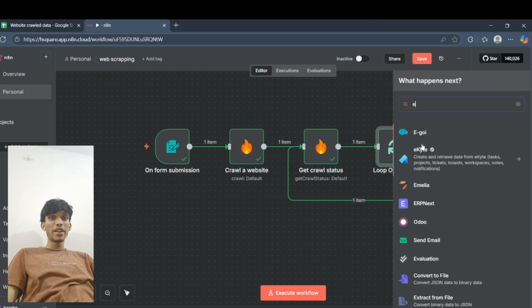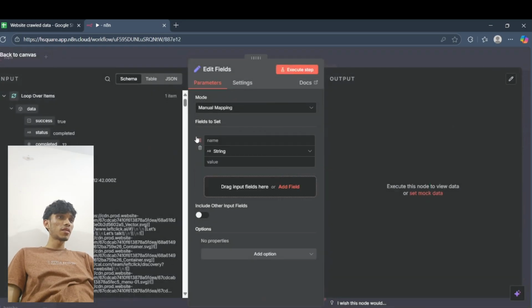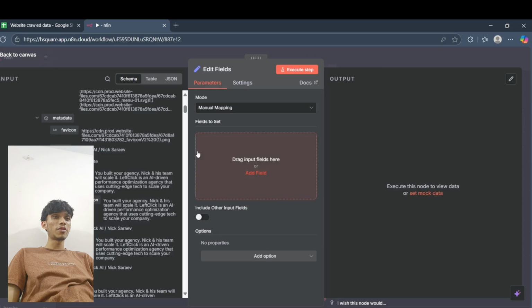Right now, before adding it to Google Sheets, we just have to add an edit fields node right here. We'll drag and drop whatever we want. Markdown. Again, we can use an LLM and summarize it. I'll show you how to do that as well.